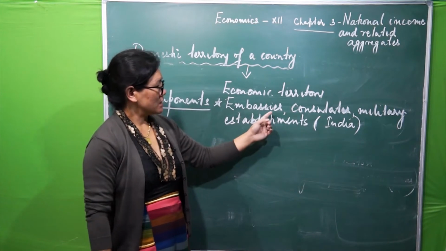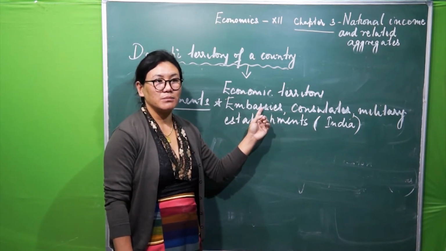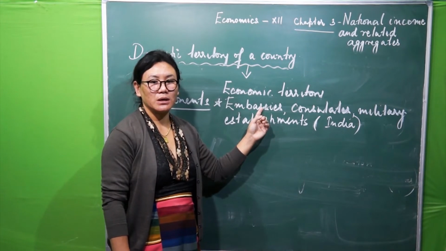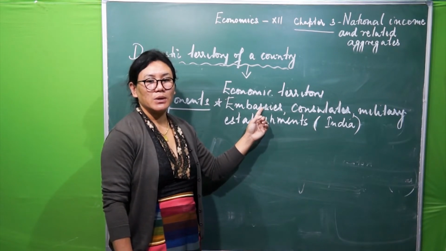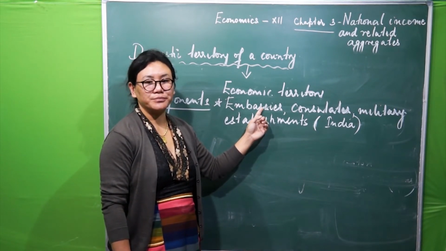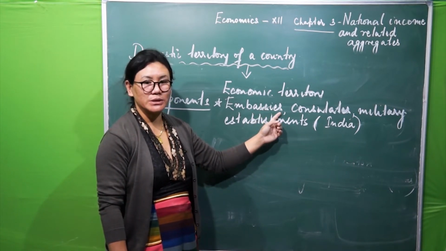The first one is embassy. This embassy is headed by an ambassador, and the main work of this embassy focuses on the maintenance of friendly relationship with the host country.